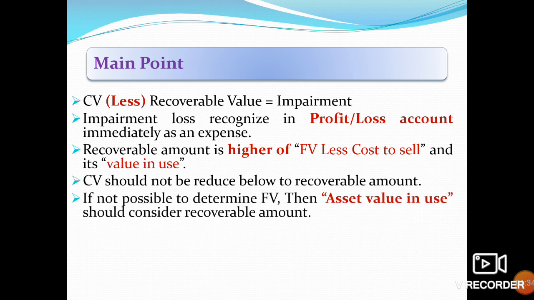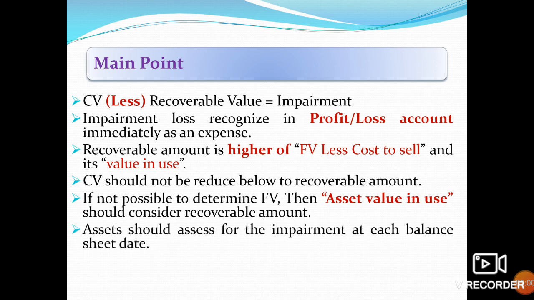If it is not possible to determine fair value, then the asset's value in use should be considered as the recoverable amount. If there is no such method to calculate the fair value, then value in use, means how much we can get by using the asset, we will use as the recoverable amount.